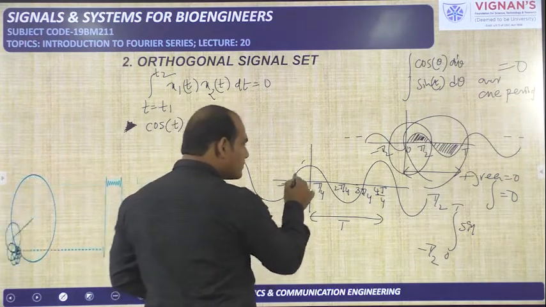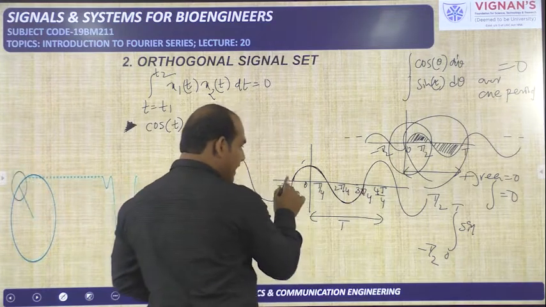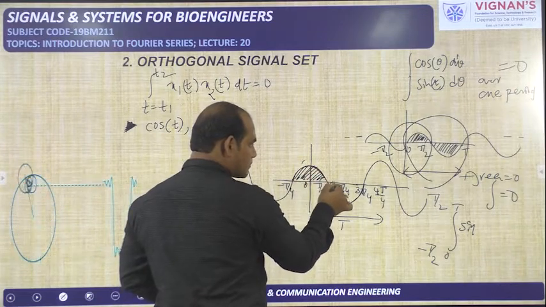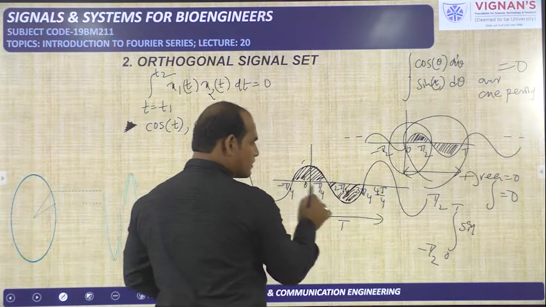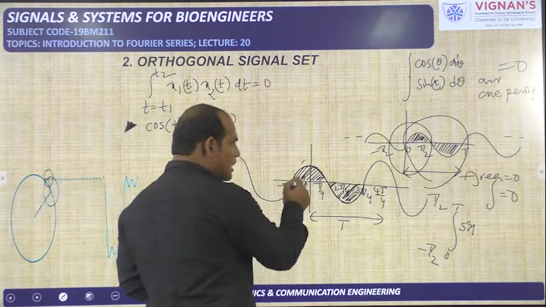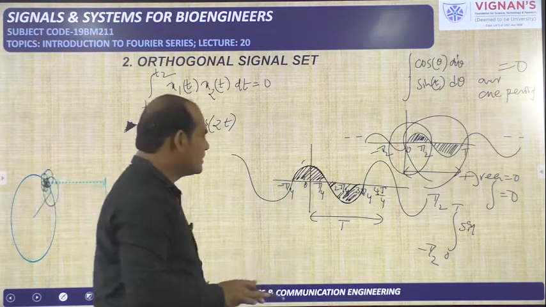You can take from minus T by 4 to 3T by 4 as one cycle, or from minus 3T by 4 to 3T by 4. The positive area and negative area will both cancel, and you will get integration equal to 0.